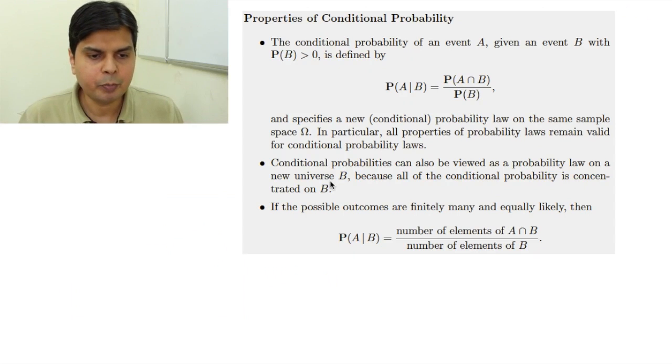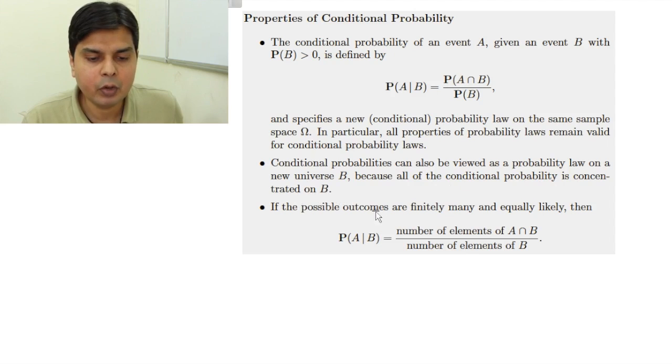So now let me summarize the properties of conditional probability for you. Conditional probability of an event A given an event B, with P(B) greater than 0, is defined like this: probability of A given B is equal to probability of A intersection B divided by P(B). So this specifies a new conditional probability law on the same sample space omega. In particular, all properties of probability laws remain valid for conditional probability laws also. So these conditional probabilities can also be viewed as a probability law on a new universe B, because all of the conditional probability is concentrated on B.